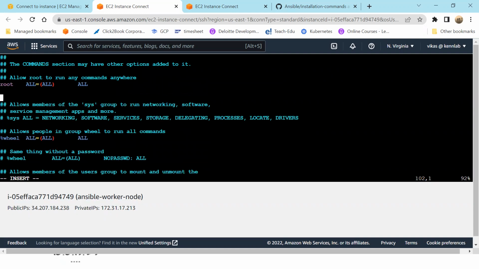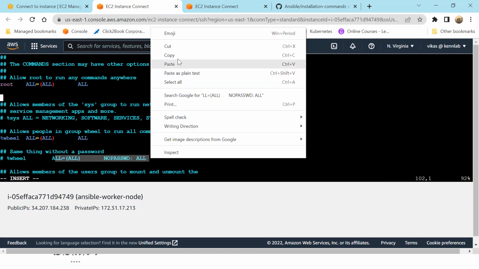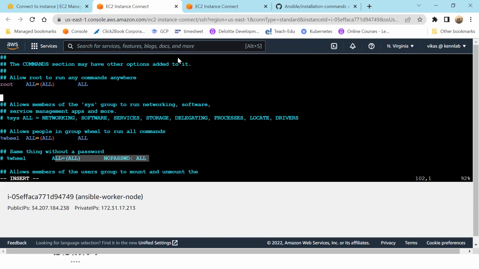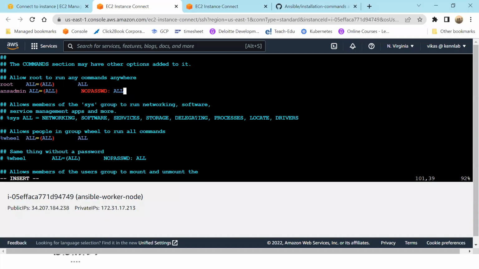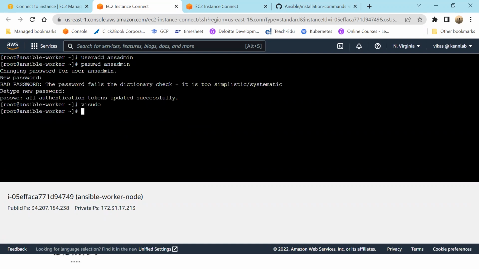Escape, I. Go and add your ansadmin here. Paste it. Okay, Control X. So not Control X. Escape, colon WQ exclamation mark. Done.